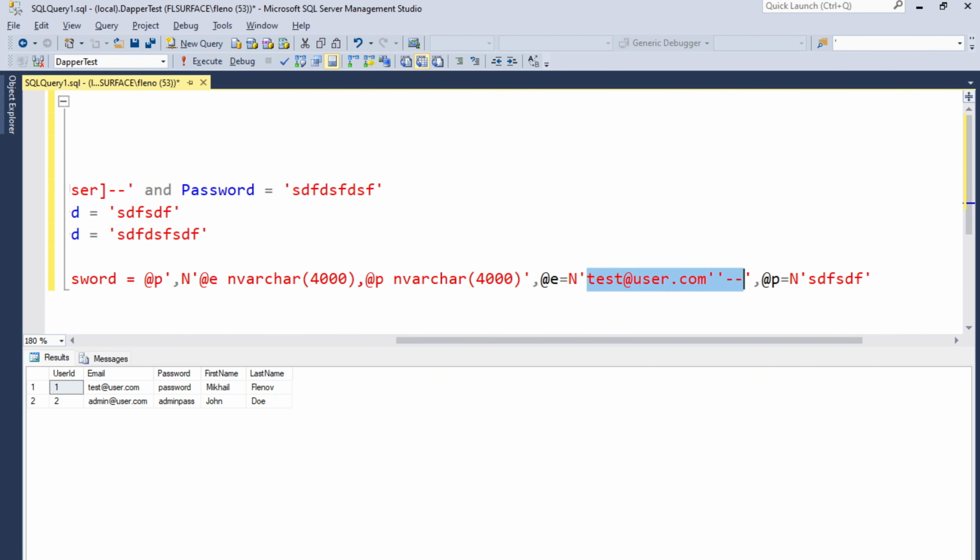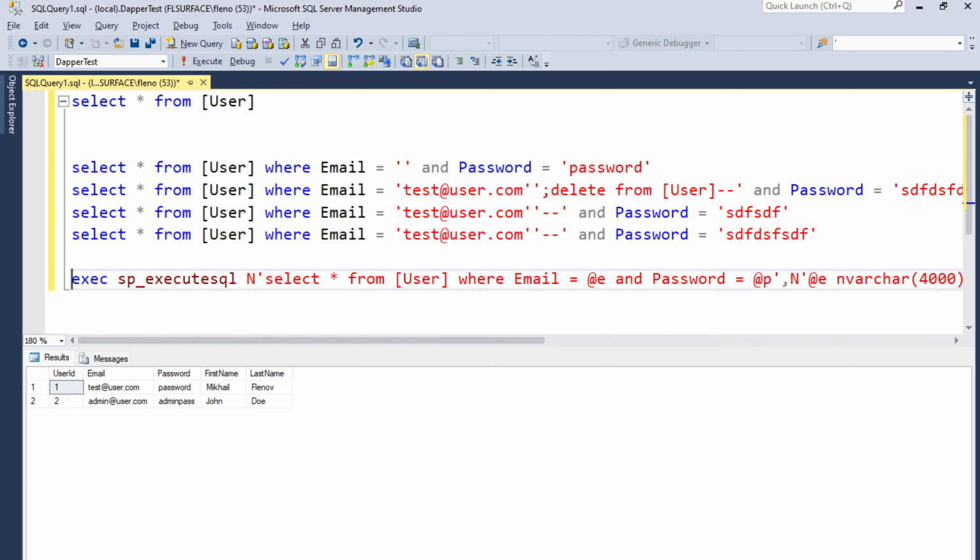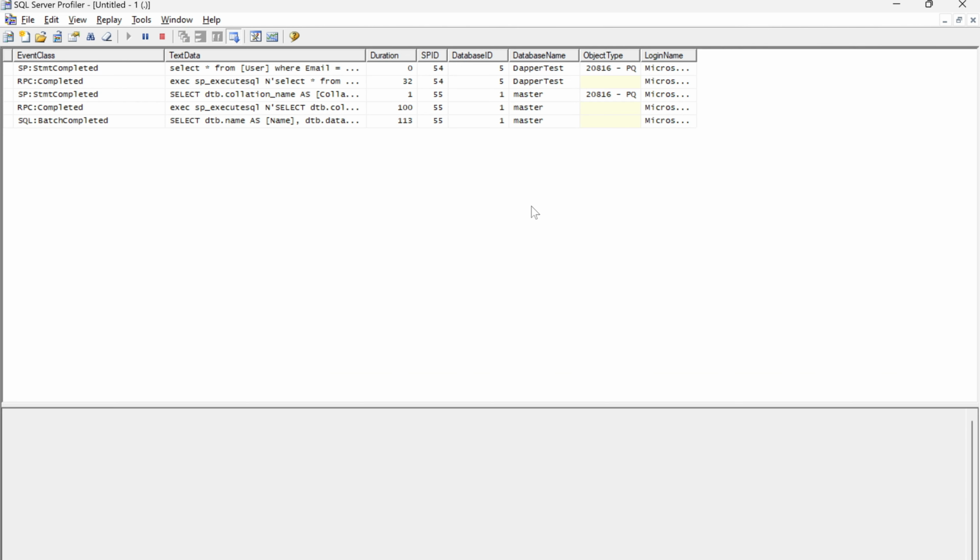Parameters are escaped for us. We don't need to escape anything. As you can see, there is a single quote. That's what the database sees, but it's a secure way to pass parameters. It's a secure way to pass data using parameters. Please use parameters every way possible.